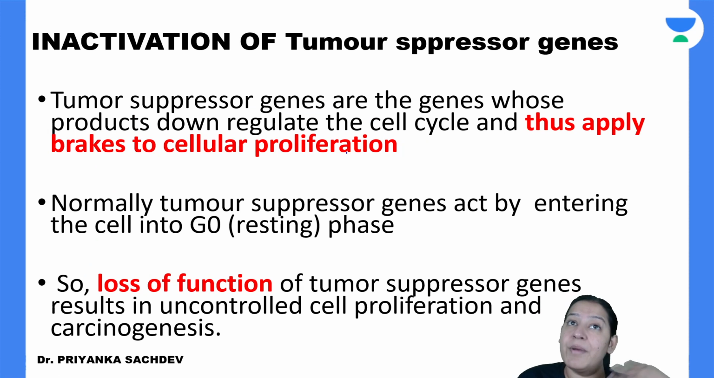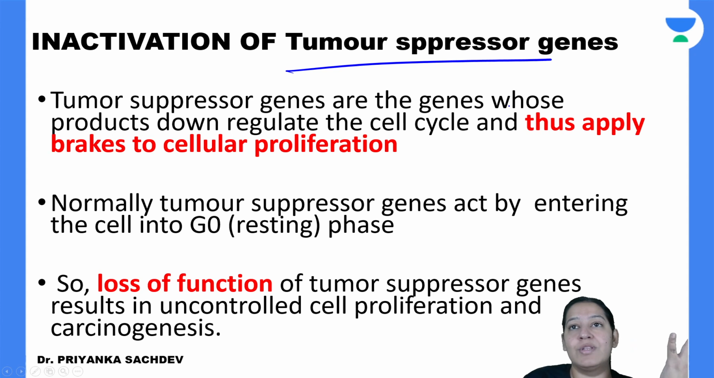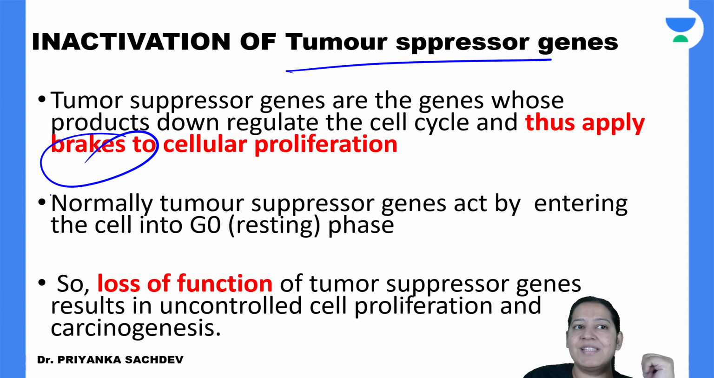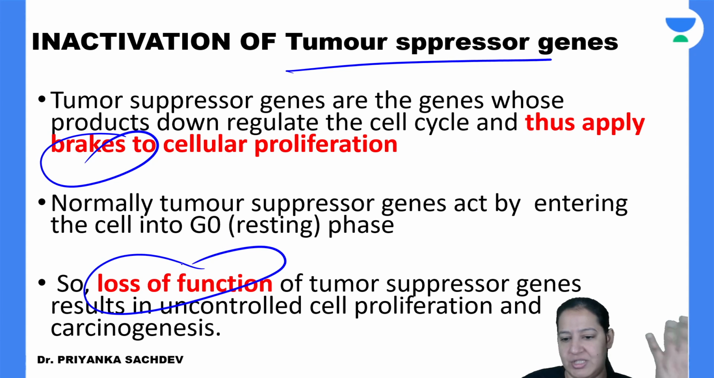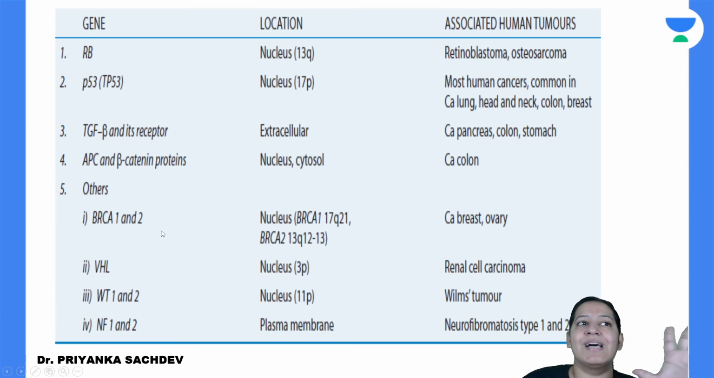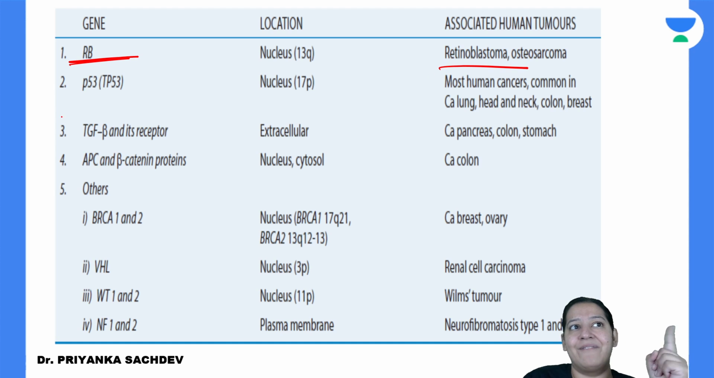Coming to tumor suppressor genes, you should know these are like brakes, and when the brakes fail, loss of function mutation takes place, as I have explained. So what is the classification? Again, 5 classes. It is easy. Retinoblastoma gene, which leads to retinoblastoma. P53 gene, which leads to many cancers.